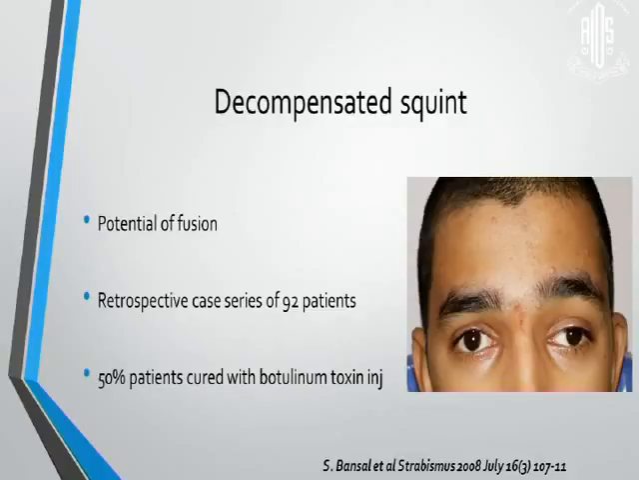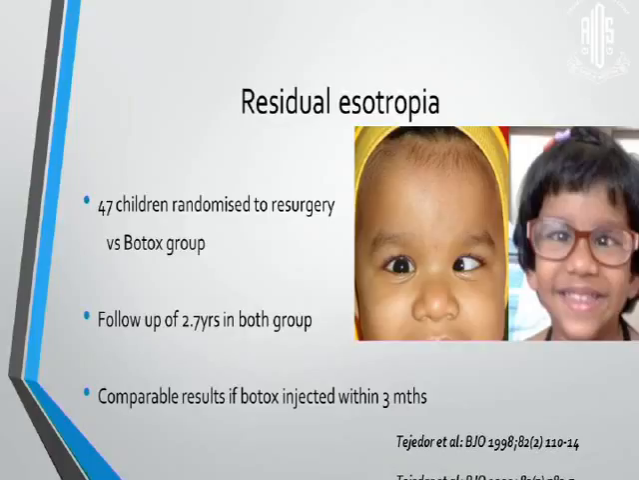A similar paper by Bansal et al. on decompensated squint said that 50% of the patients got cured with botulinum toxin over a period of 18 months. It has a very big role to play in residual esotropia. Tejedor et al. did a study in primary acquired esotropias, that is esotropia after 1 year of age, where they had failed bimedial recessions, and they randomized these patients to resurgery versus Botox, and at 3 years follow-up they had comparable results with both groups. They said that Botox works even better if you inject it within 3 months of your first surgery.